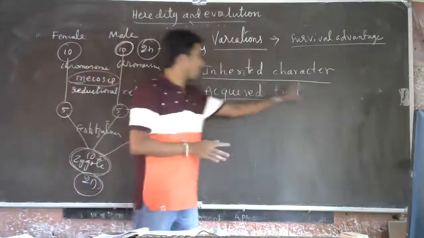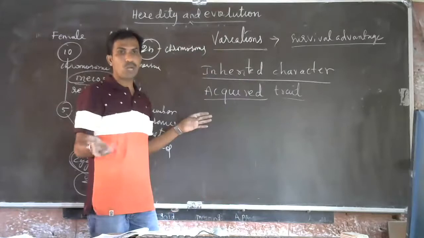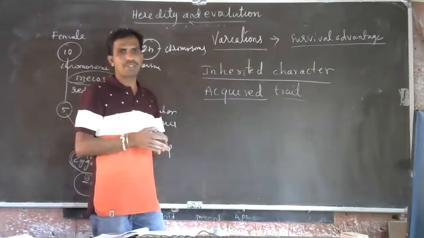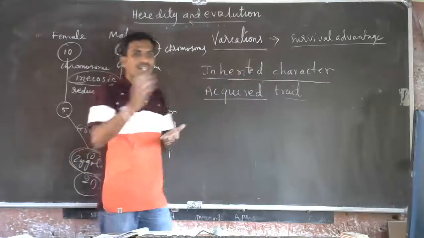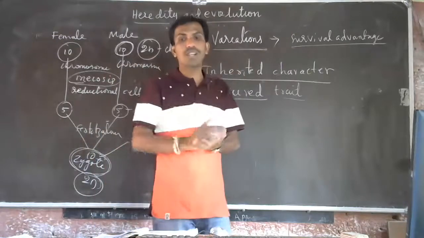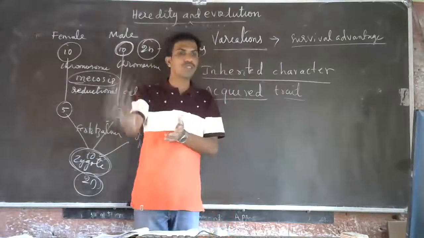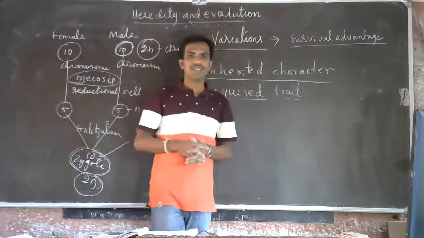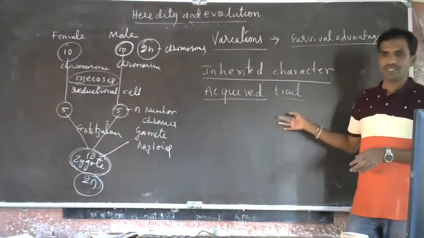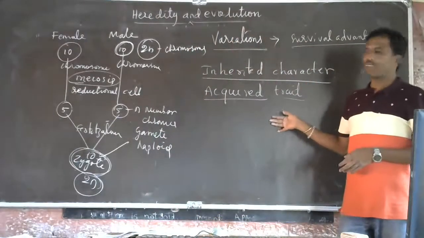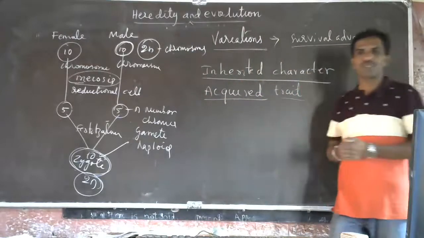So, acquired characters are the characters which are developed in the life cycle. An inherited character is a character which is transferred from one generation to the other generation.